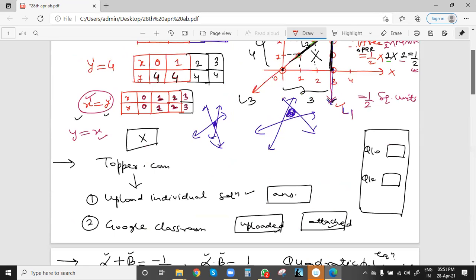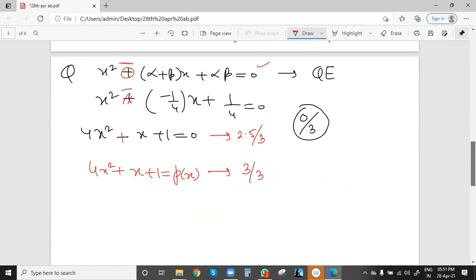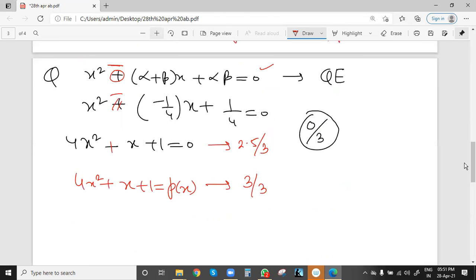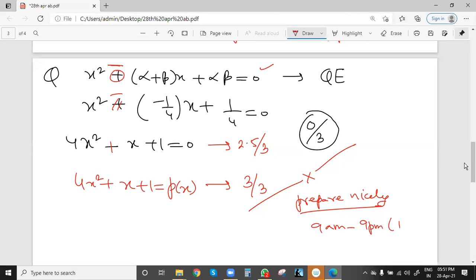Last point, then you can end the session. Always, now, the most important thing is not to complete the test in a hurry or in a very quick manner. Important in any work is work quality, or we can say your preparation before attempting any test. So I would recommend preparing nicely for any test. And now we have timing for any test from 9 a.m. to 9 p.m. IST, so you can prepare nicely and then give it. You can attempt from 8 to 9 also, worst case, or 7 to 8 or 7:30 to 8, but prepare nicely, then only give your test.